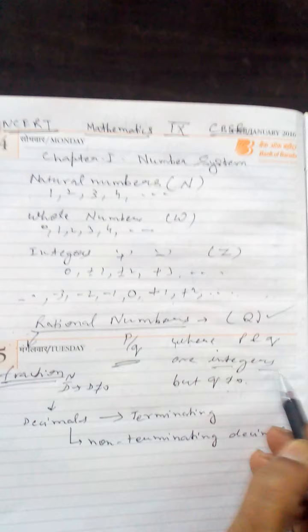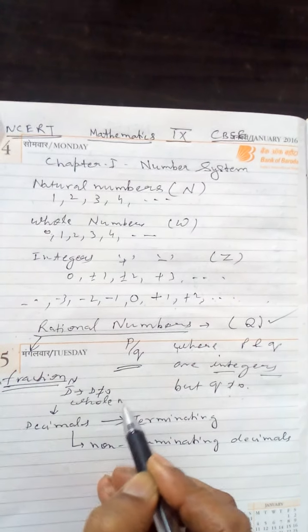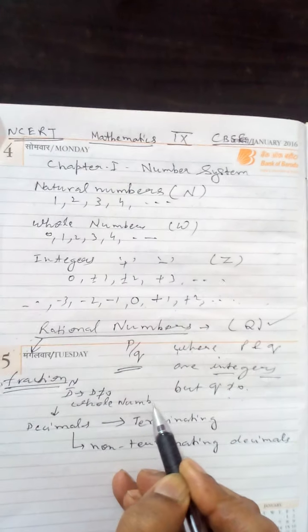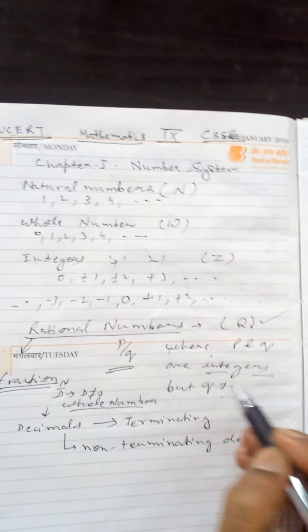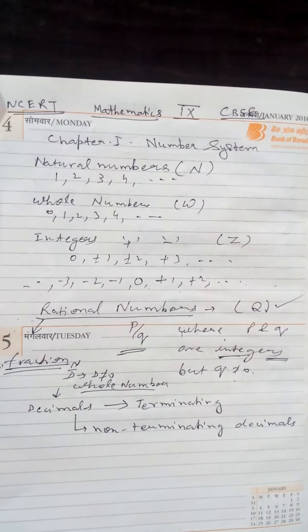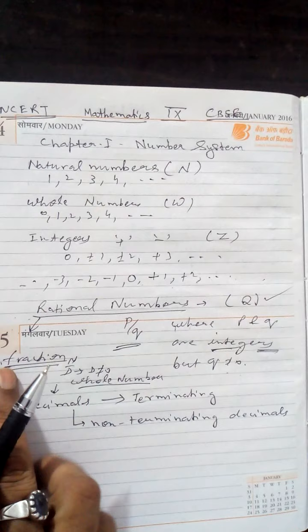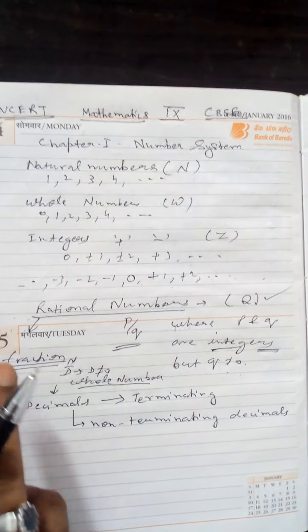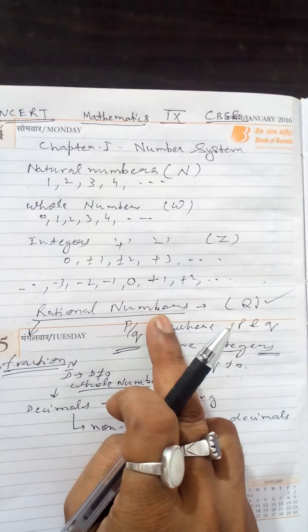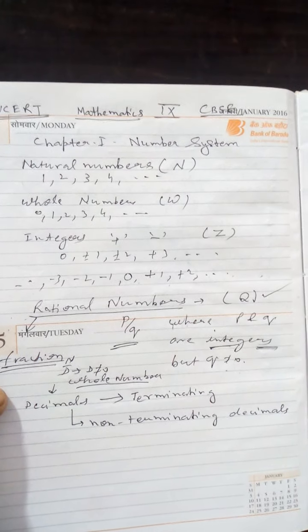What is the difference between this? Here is the whole number, here you are using the whole numbers, and here you are using the integers. It is the difference between the integer and fraction. Fraction is all the fractions are called the rational numbers, but all the rational numbers are not necessarily a fraction.